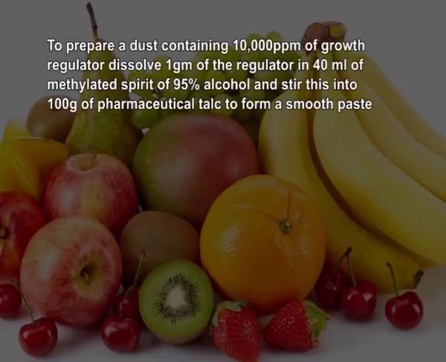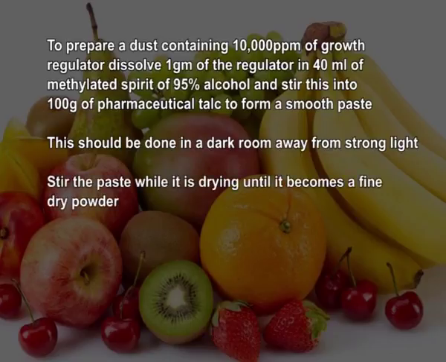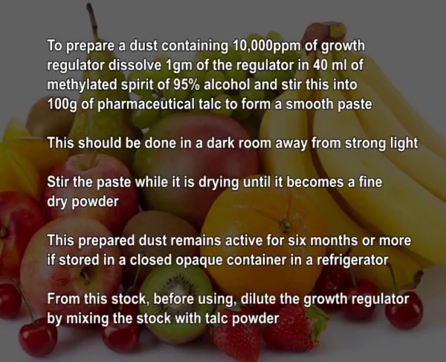Dust form. To prepare a dust form containing 10,000 ppm of growth regulator, we can dissolve 1 gram of the regulator in 40 ml of methylated spirit of 90% alcohol. Stir this into 100 gram of pharmaceutical talc to form a smooth paste. This should be done in a dark room away from strong light. Stir the paste while it is drying until it becomes a fine powder. This prepared dust remains active for 6 months or more if stored in a closed opaque container in a refrigerator. From this stock, before using, dilute the growth regulator by mixing the stock with the required quantity of talc powder.